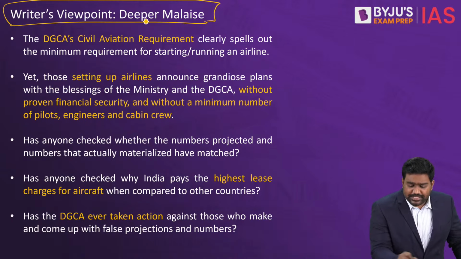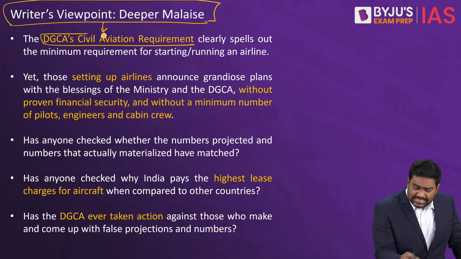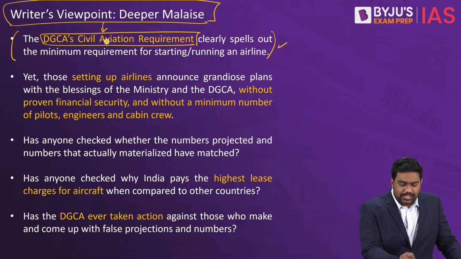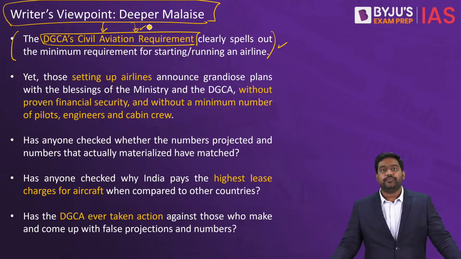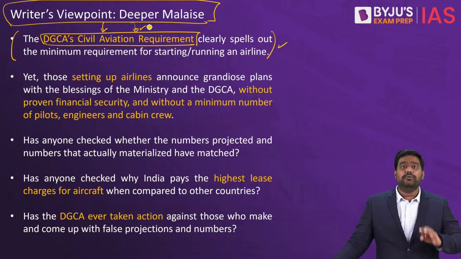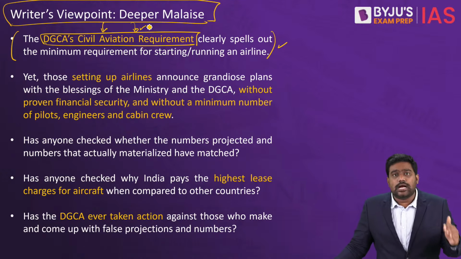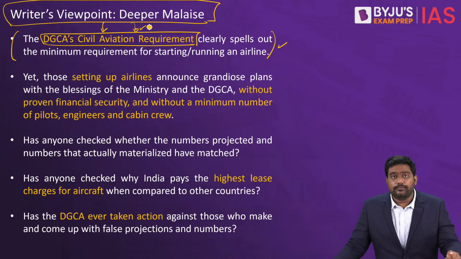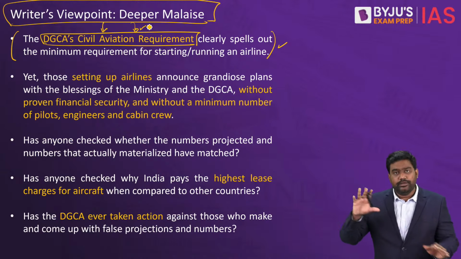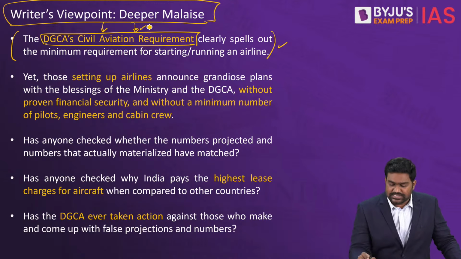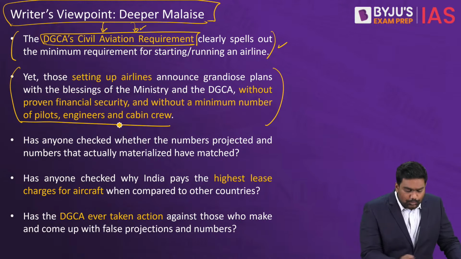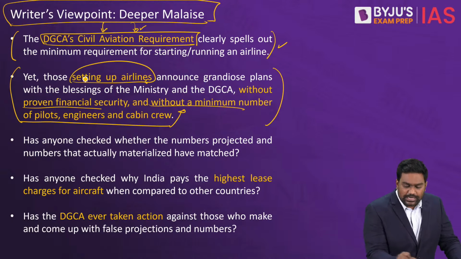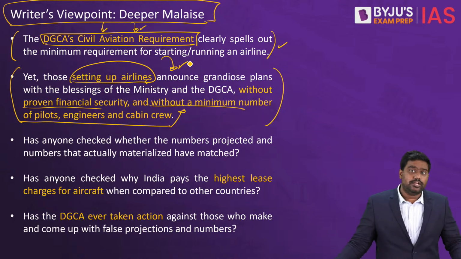The bigger problem is the DGCA has a minimum requirement for an airline to operate in the country. There is something called as civil aviation requirement. This is a mandatory minimum requirement a company should have to start an airline in India. They should have a minimum capital as prescribed by DGCA. They should have minimum number of pilots, minimum number of ground staff. Essentially, they should prove that they have the ability and capabilities to run an airline. Only then permits and licenses are issued.